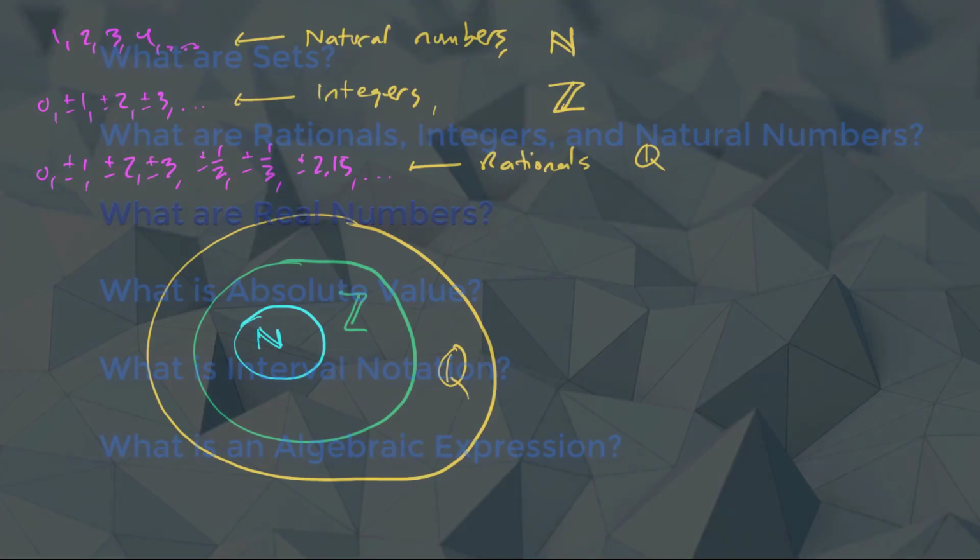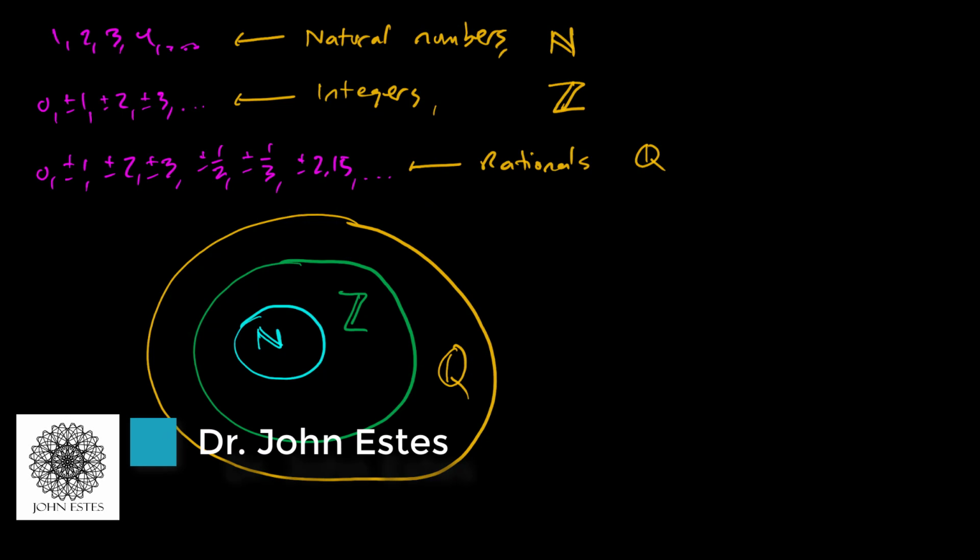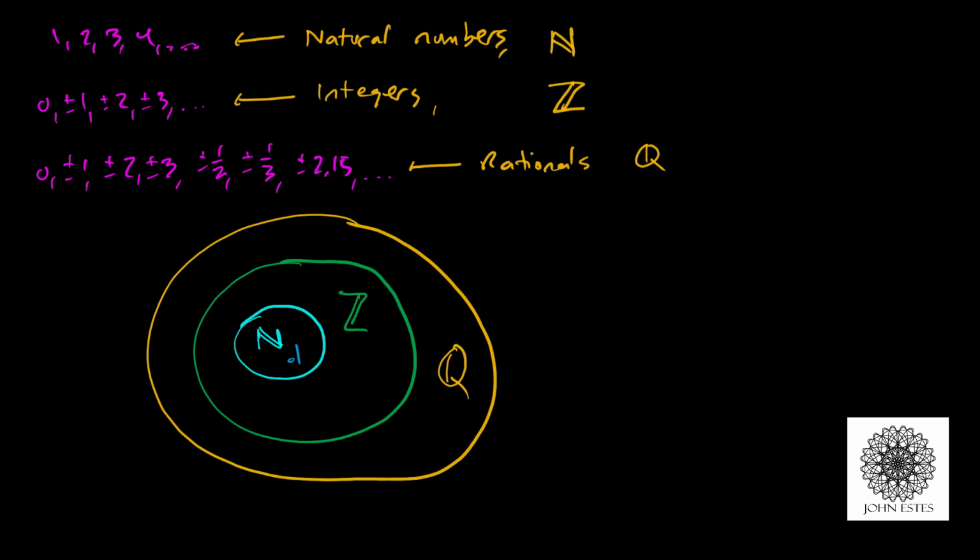So here's some common sets of numbers that we deal with: the natural numbers, the integers, and the rationals. Just as a quick review, if I took the number 1, that would be a natural number. But if I took the number -1, that doesn't fit in the naturals anymore, but that would be an integer. And if I took the number 1/5, that's not a natural or an integer, but it is a rational number. And so we can see we have these overlapping sets.